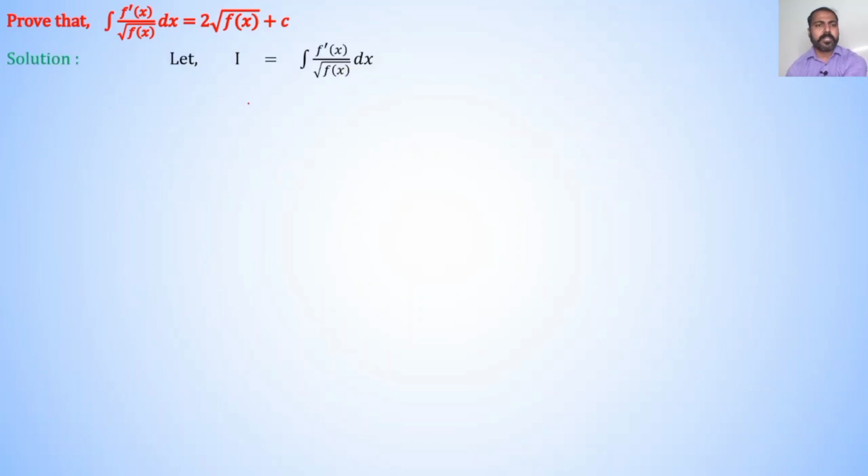Next corollary is, prove that integration of f dash of x divided by square root of f of x dx is equal to 2 into root of f of x plus c. Solution, let I is equal to integration of f dash of x divided by root of f of x dx. Here we know that derivative of f of x is f dash of x. So, we use here substitution method.